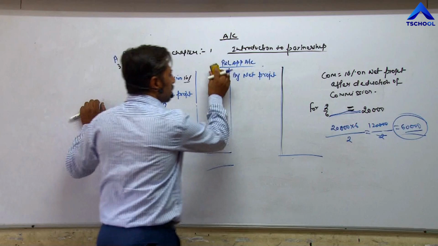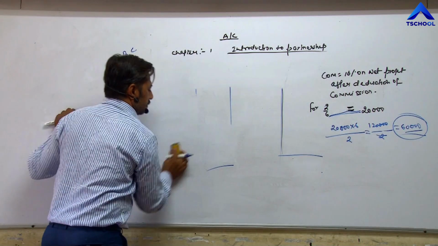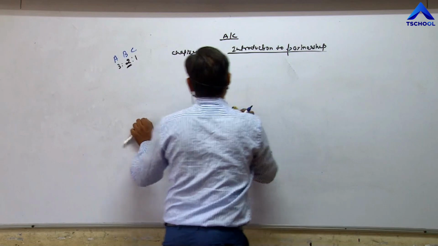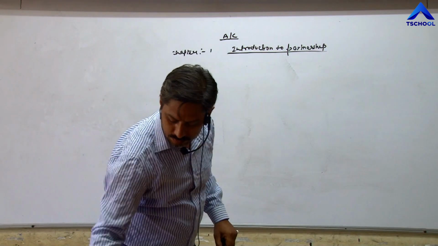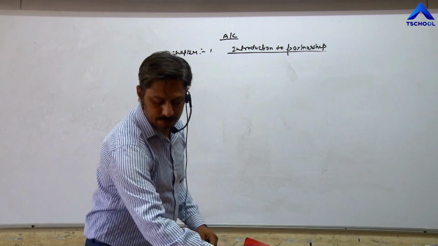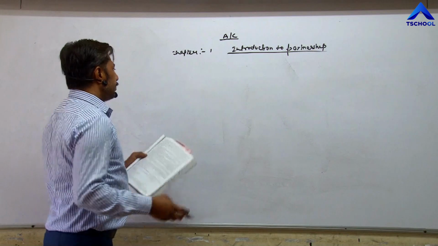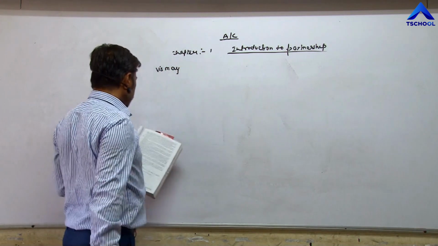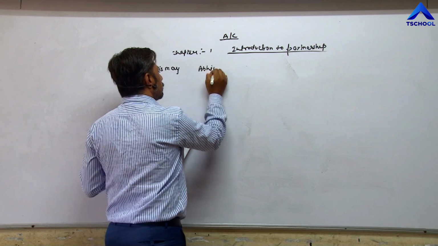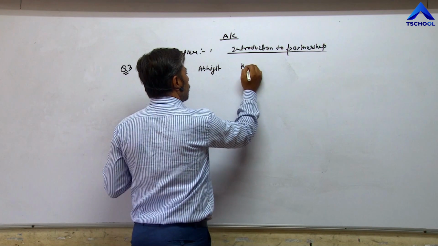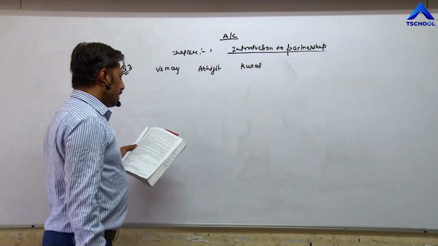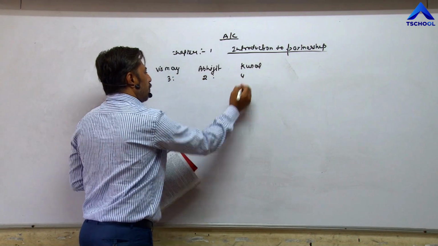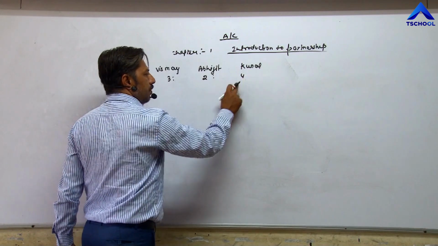On the same basis, question number 3 is given. Vismay, Abhijit and Kunal, 3 partners, are sharing profit and loss in the proportion of 3:2:4. 3:2:4 means their shares are 3/9, 2/9, 4/9.